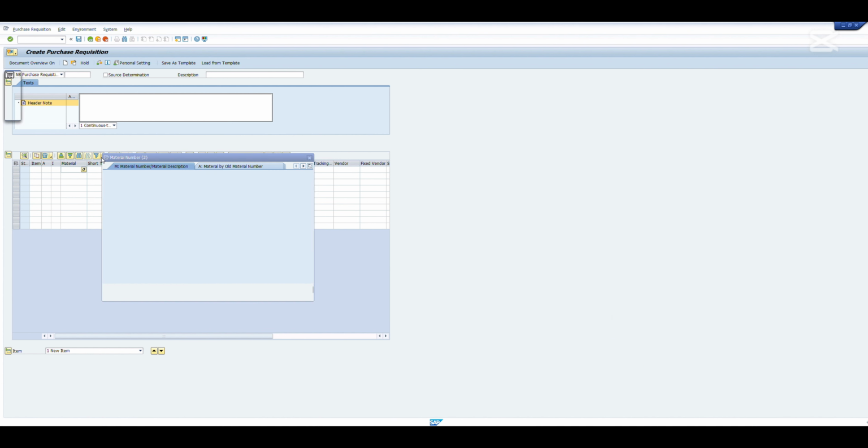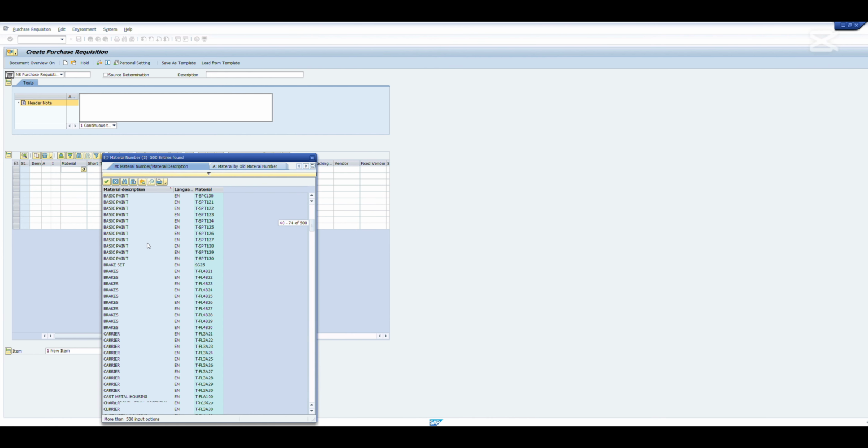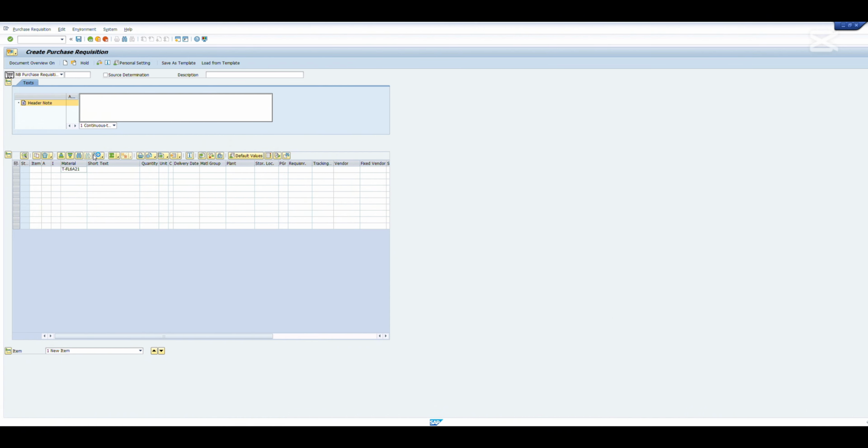So here I don't really remember the number of my material, so I'm going to search for it. I put an asterisk and press enter and search in the list. So we are looking for cylinders. I take this one, double click, press enter, and the system shows me the next field that needs to be filled in. So the quantity. I put 50, press enter,